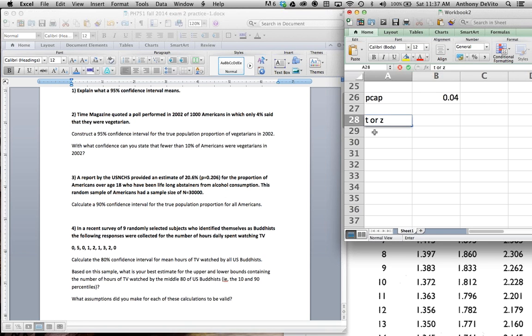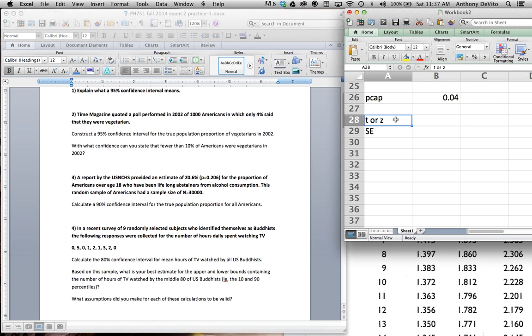Because it's going to be average plus or minus some number, t-score or z-score, times the standard error. You also have to know the standard deviation, or actually, we really have to know the standard error. It's really what we're after, well, as far as t or z is concerned, right?